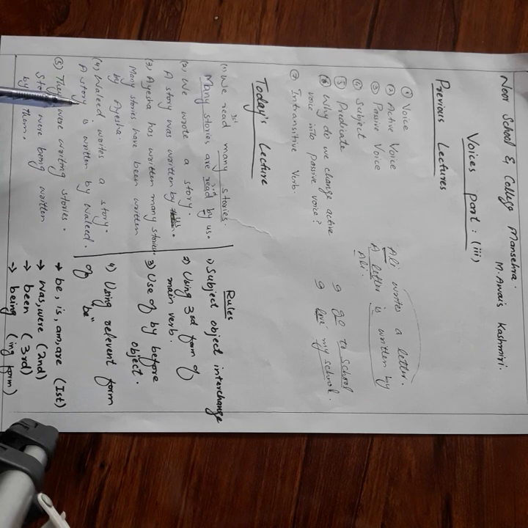Got it? Waleed writes a story, a story is written by Waleed. Got it? They were writing stories, stories were being written by them.